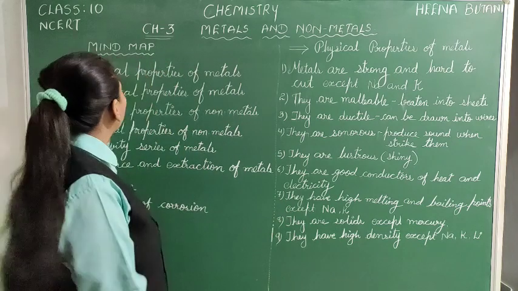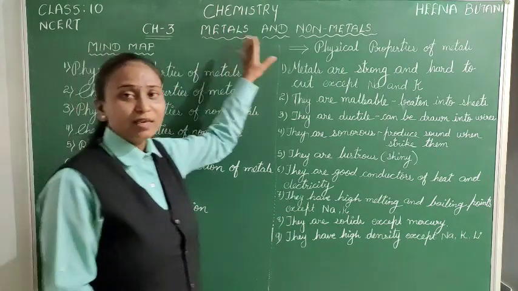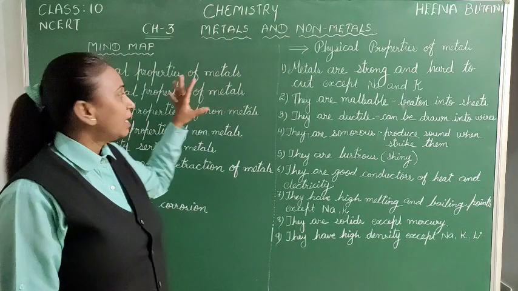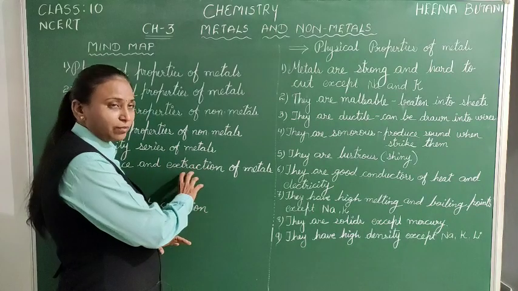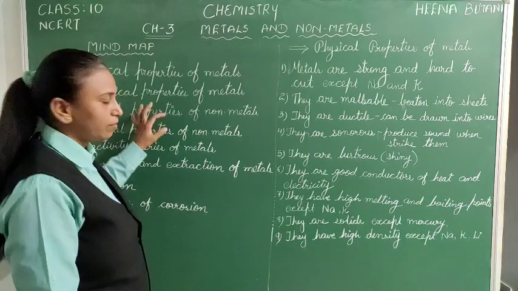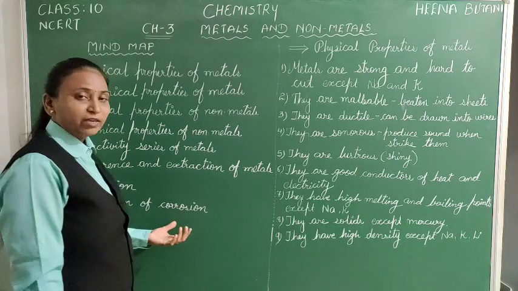Going to study class 10 chemistry chapter number 3, metals and non-metals. Before starting this chapter, I want to give some introduction to the mind map of this chapter. Mind map of this chapter means what? These are the major topics which we are going to study in this chapter.